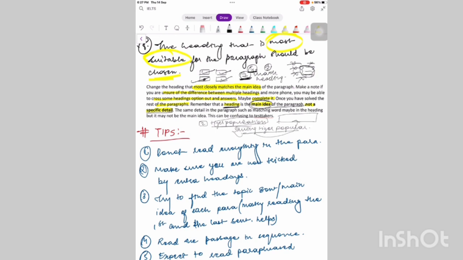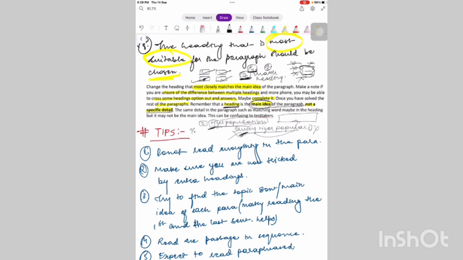No, this would be the wrong option. Why? Because the paragraph is talking about the statistics and numbers of the tiger population. They just mentioned one line that saving the tiger population would be a good thing for our ecosystem. Now, you read that line, you didn't understand the main idea, and you take that heading because you thought it's matching. No, it is matching, but it's matching a specific detail and not the main idea. So you have to take care of that.